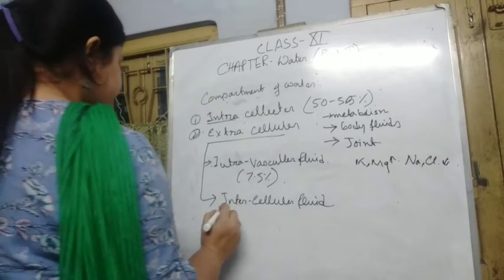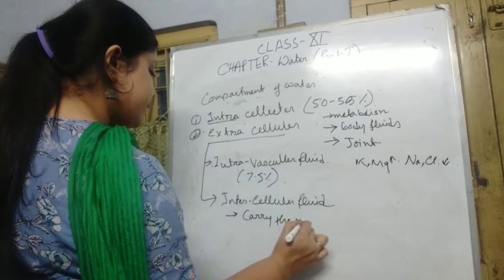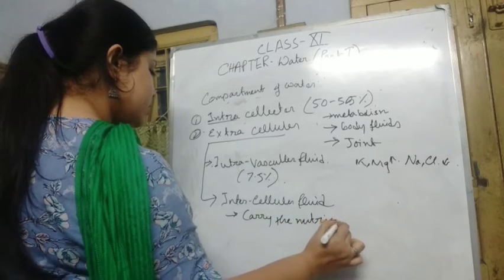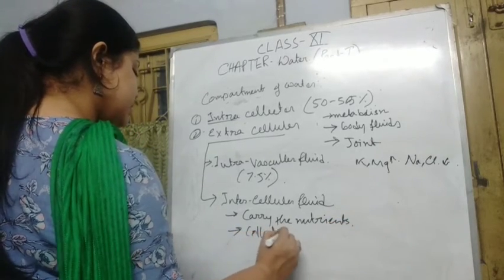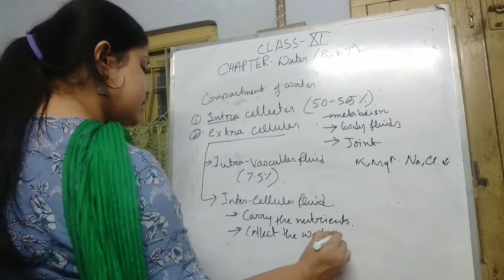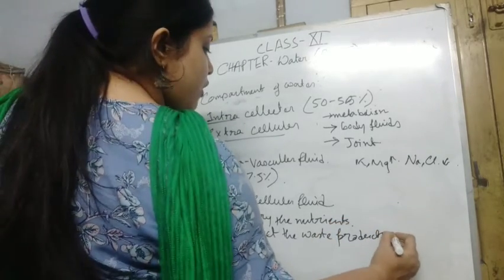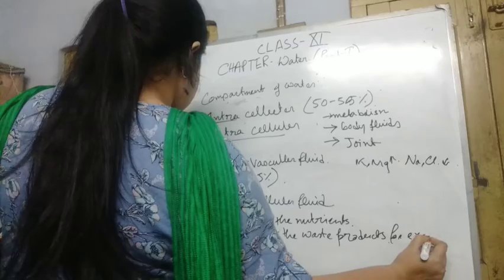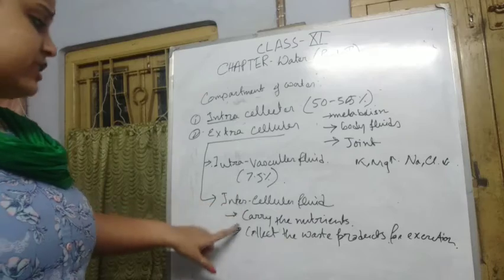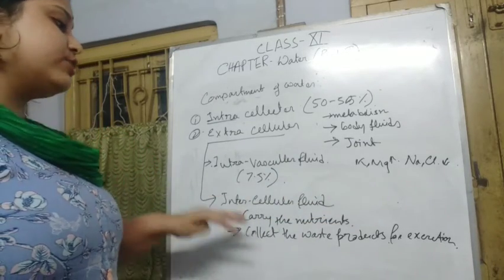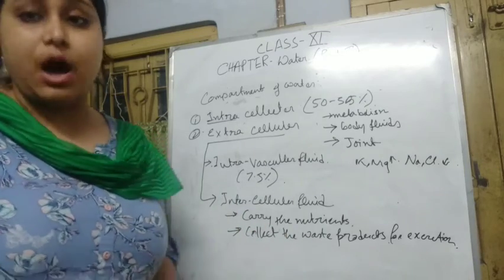They usually work to carry nutrients to the cells and also collect waste products from the cell for excretion. So this extracellular fluid carries the nutrients to the cells and collects the waste products from the cell to excrete them out.